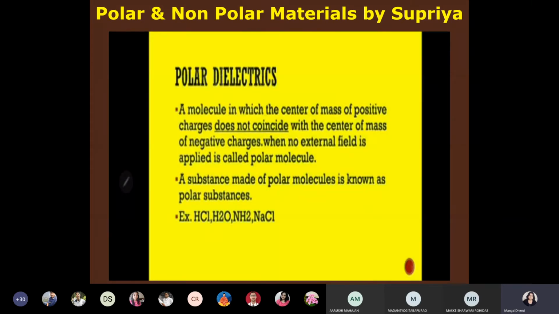Polar dielectrics. A molecule in which the center of mass of positive charges does not coincide with the center of mass of negative charges when no external field is applied is called a polar molecule. A substance made of polar molecules is known as a polar substance. Examples are HCl, H2O, NH2, NaCl.